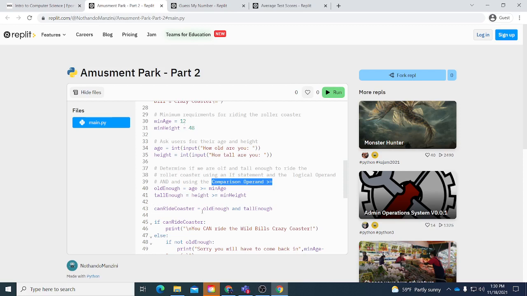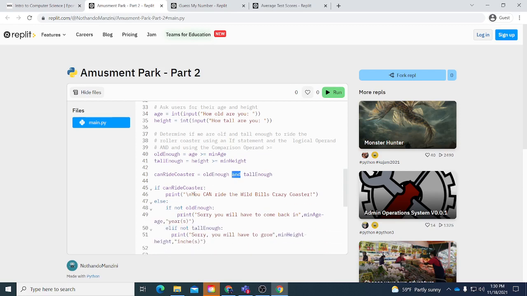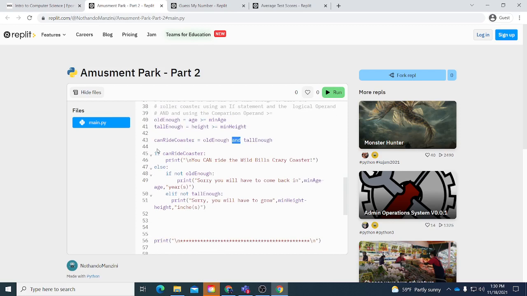So for can ride coasters, our variable equals old enough and tall enough. By using and, it's not going to be true unless old enough and tall enough are both true. So by using an if statement, we'll print this statement if it is true. And if it's not true for old enough, it'll print a certain statement. If it's not true for tall enough, then it'll print a certain statement. That was basically the amusement park.